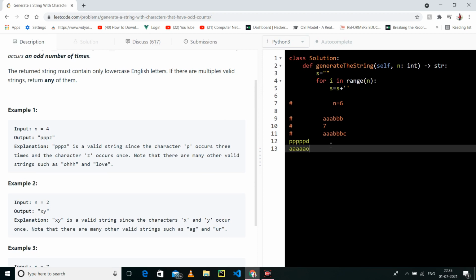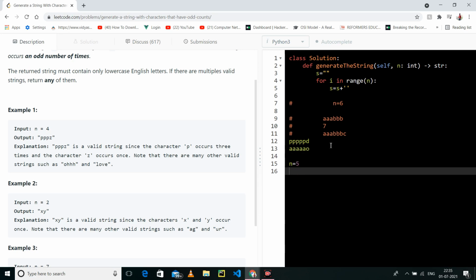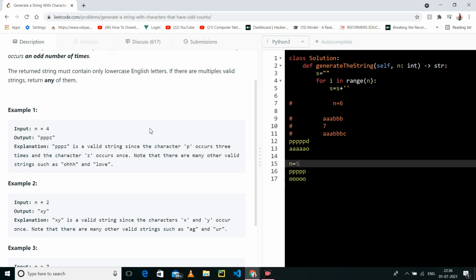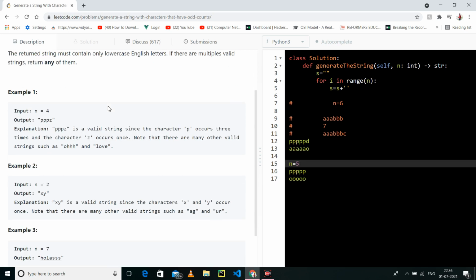You can insert anything. But if n is 5, you do not need to think anything. You just have to return any letter repeated n times, for example p five times, that's it. If n is odd, we do not need to think anything. Because we can have any letter an odd number of times, and p has an odd number of times.